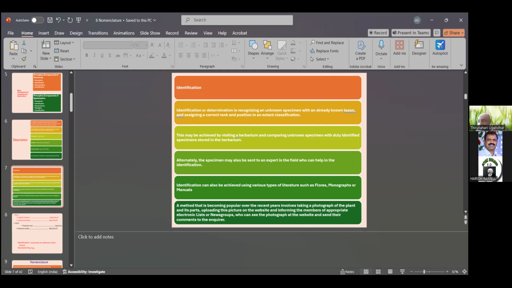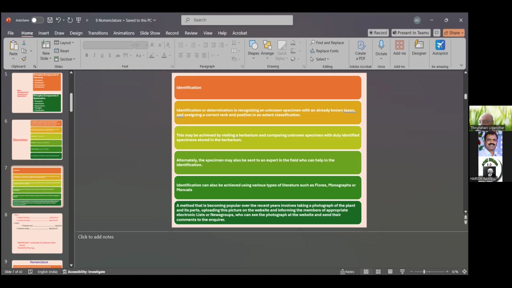The six or eight major ranks are: the first one is division, then subdivision, class, order, suborder, family, genus, species, and also type and variety ranks. Alternatively, the specimen may be sent to experts in the field who can help with the identification.